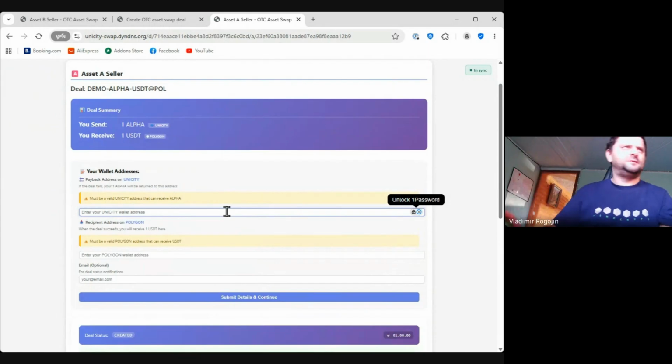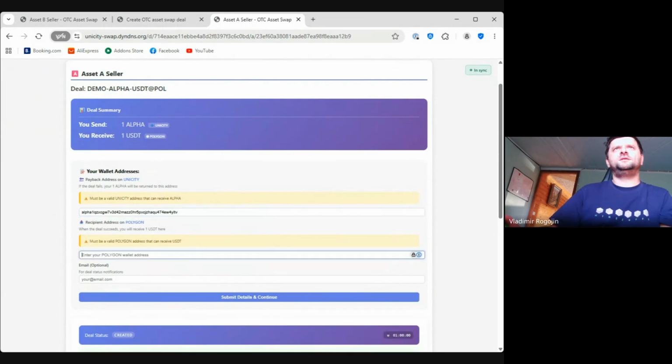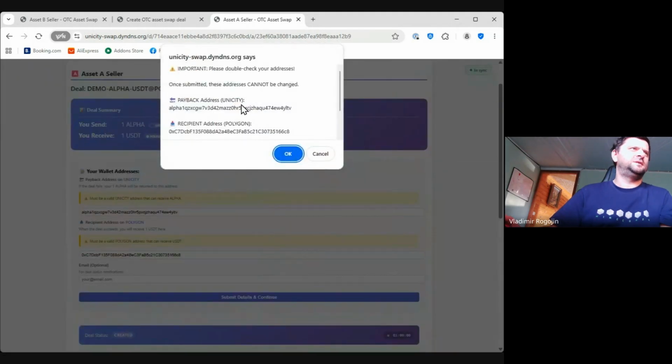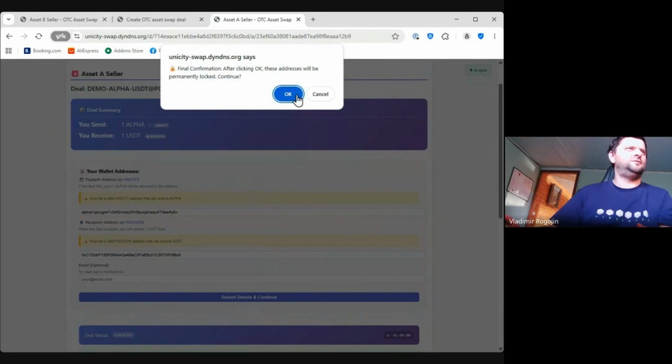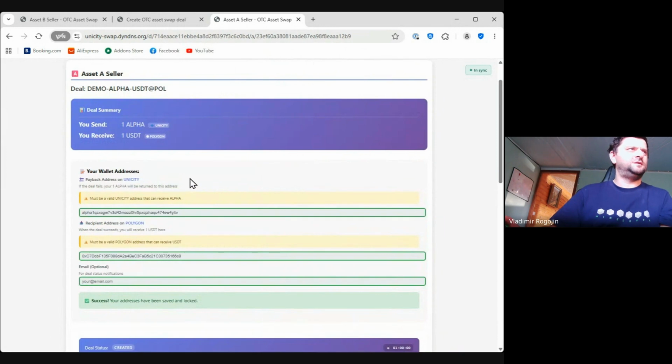So then it's safe. All right, my Unicity address is something I need to remember. I copy it from some other place. So it's going to be this one. And then my Polygon address is something like this. This one. And then I can submit my details. It says once submitted, you cannot change it. Are you sure? I'm very sure. Go on. Okay, this is locked.